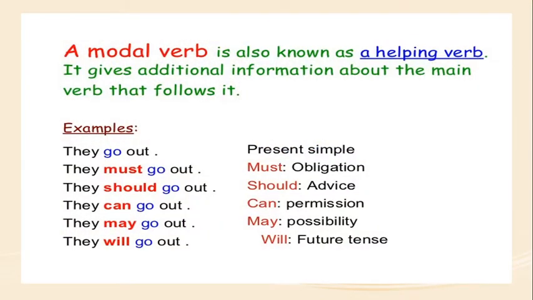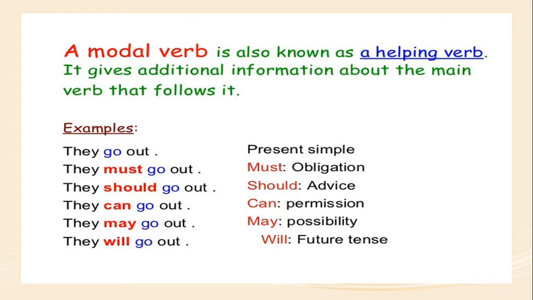What is a modal verb? A modal verb is also known as a helping verb. It gives additional information about the main verb that follows it. Example: They go out. This is present simple. This modal, must, gives additional information about the main verb go. They go out, it is a present simple.